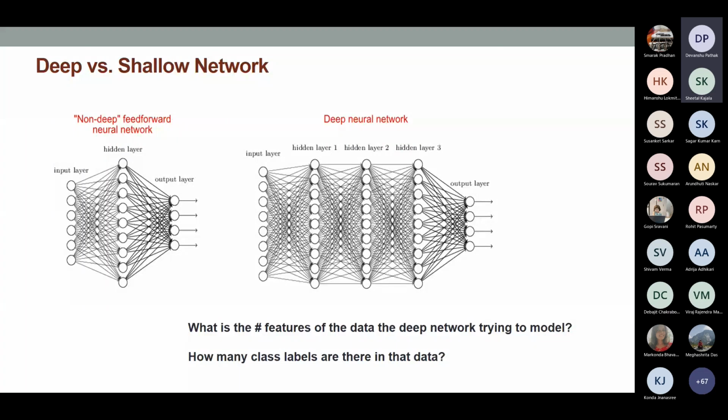Ultimately you have to compute the gradients for training, and computing the gradient is generally time consuming because of the structure of this network. But when you take a deep neural network, you can take a small number of neurons in every layer and multiple layers in the network. Because of this structure, you can actually reuse values. If you compute some value in, for example, the rightmost layer, you can reuse that value in the next layer and so on. So the reusability of these values makes it computationally much more efficient.